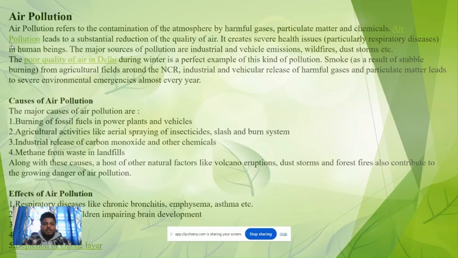Effects of air pollution: respiratory diseases like chronic bronchitis, emphysema, asthma, etc. Health issues include, in children, impaired brain development, global warming, acid rain, depletion of the ozone layer.